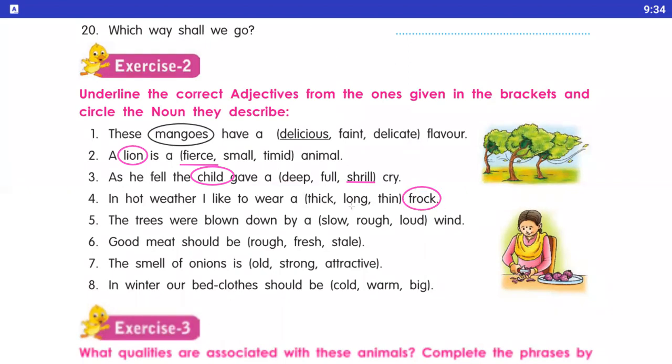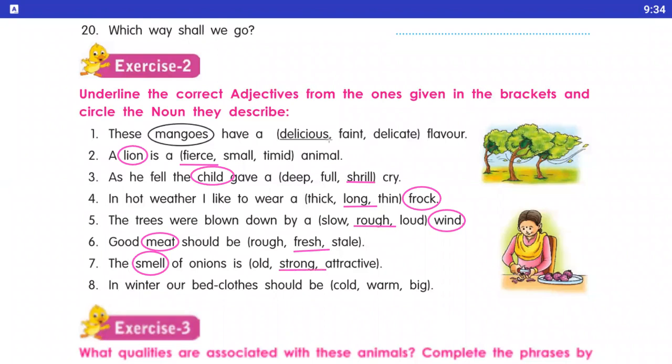Number fifth, the trees were dash down by a dash. Here we underline the rough and circle the wind. Number six, good dash, good meat should be dash. Underline the fresh and circle the meat. Number seven, the smell of onion is dash. Circle the smell and underline the strong. The smell of onion is strong.